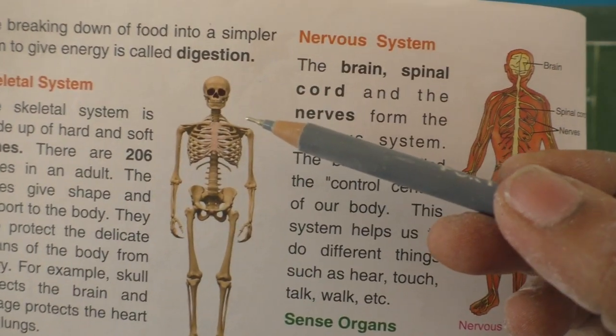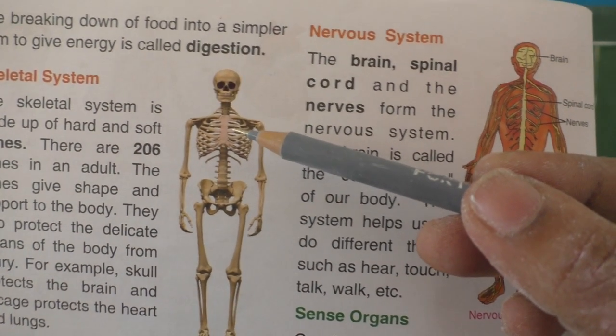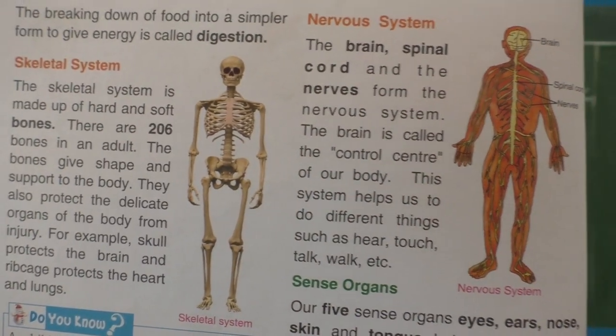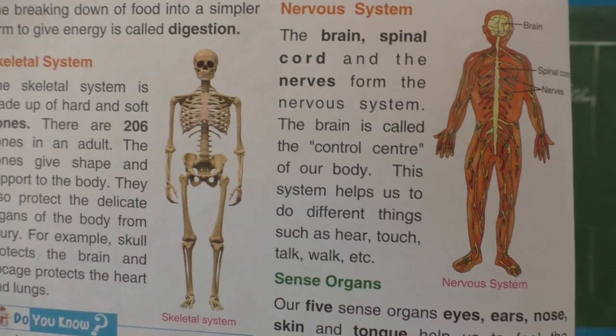So this skeletal system protects the soft internal organs from injury. How many bones are there? 206 bones.